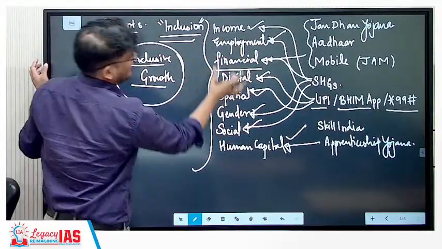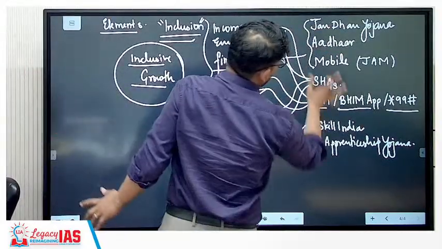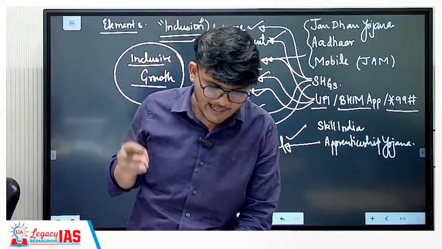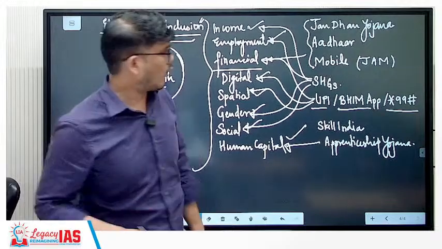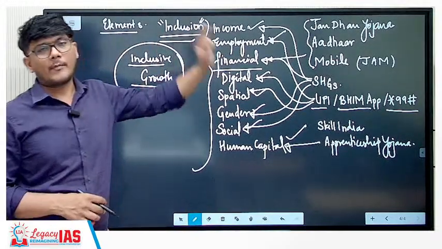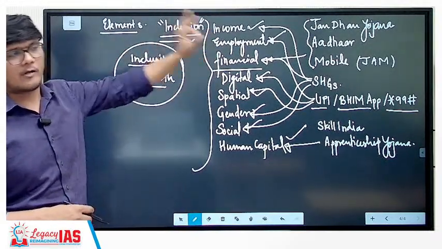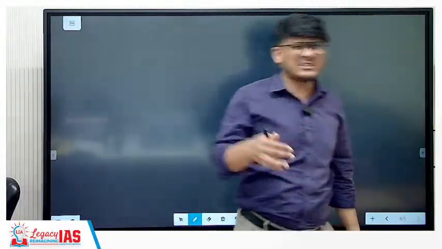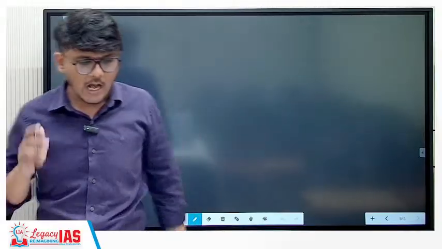If the question is specific on any aspect, you can add these government schemes, government approach, or the steps that the government of India has taken. I hope that's clear. This is, mark my words, the most favorite topic of UPSC mains. So this year they have asked, next year also it's almost certain to be asked.